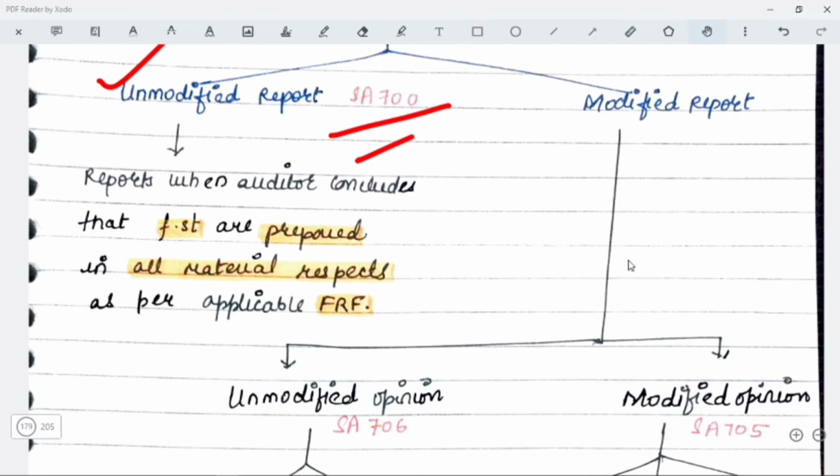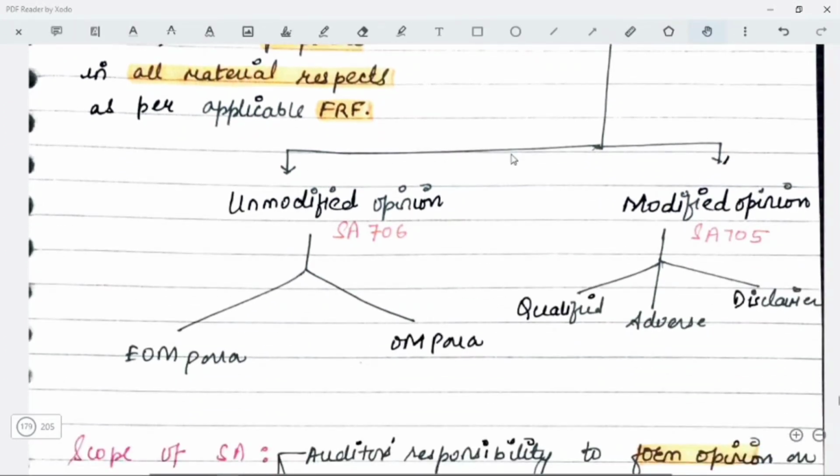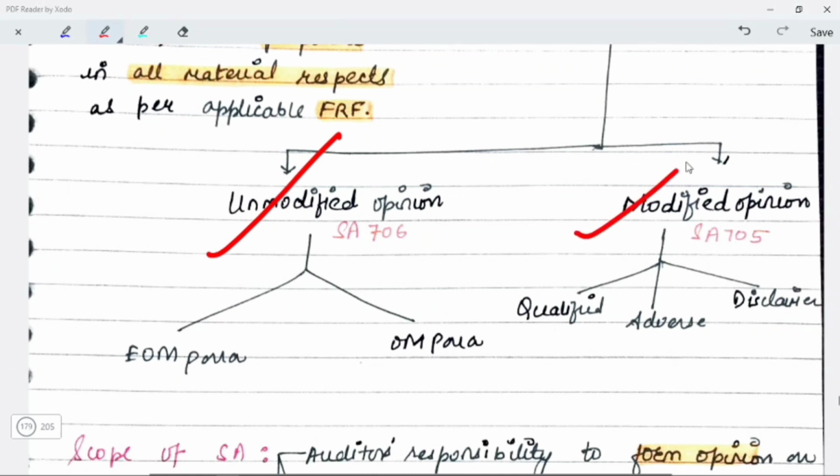Now, when I talk about the modified report, there can be two types of opinion in a modified report: one can be an unmodified opinion, and the second one the modified opinion. When I say unmodified opinion, here you can have two types of paras, that is EOM para or OM para, which are mentioned in SA 706. In case you are giving an unmodified opinion but you are adding those paras, then your report stands modified but your opinion is unmodified. A detailed discussion will be done on these two paras in SA 706.